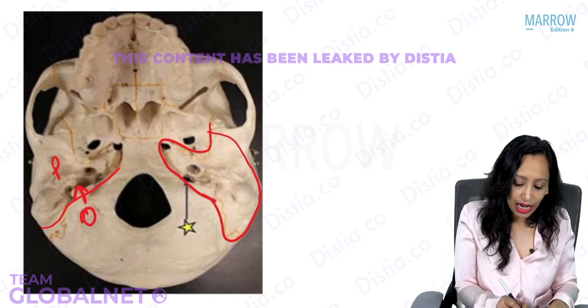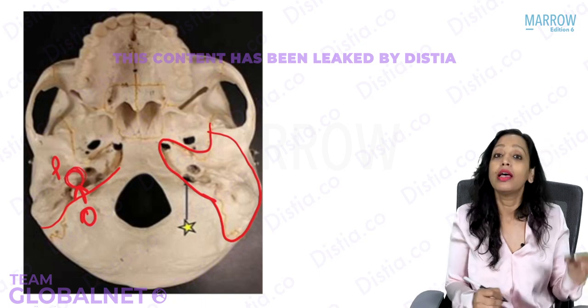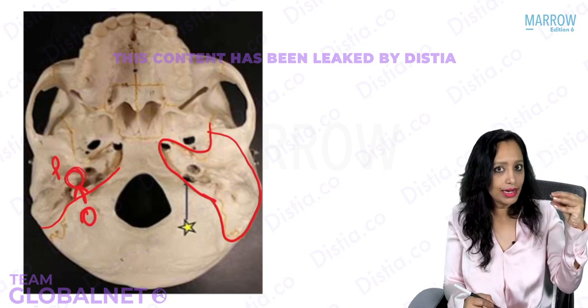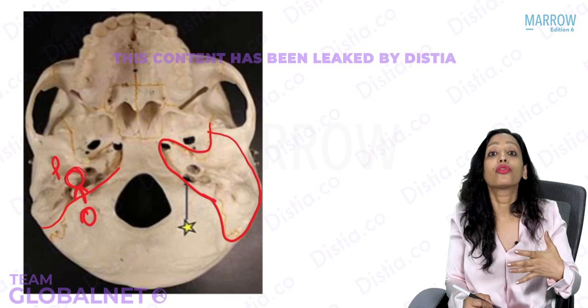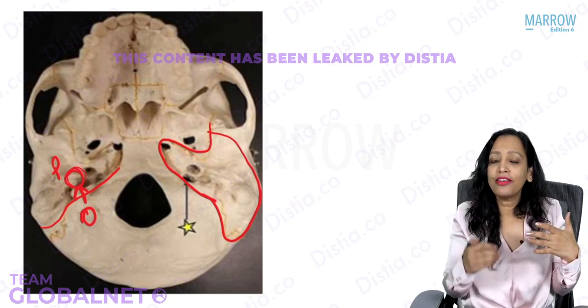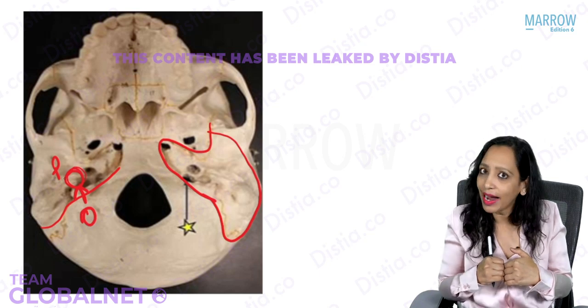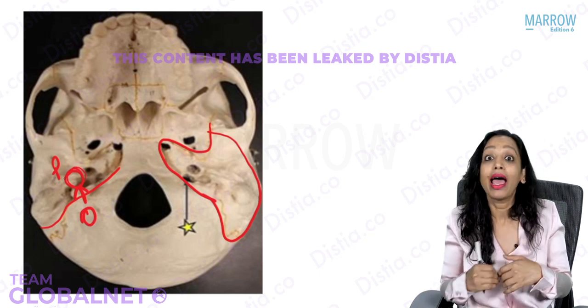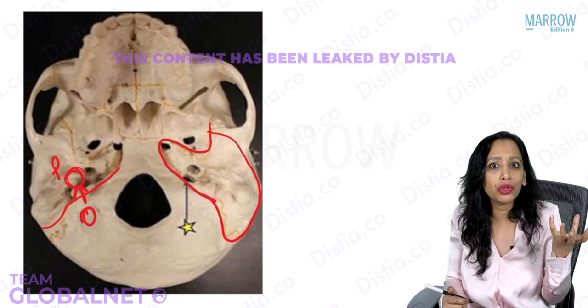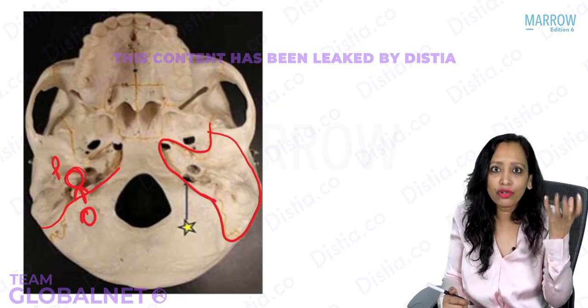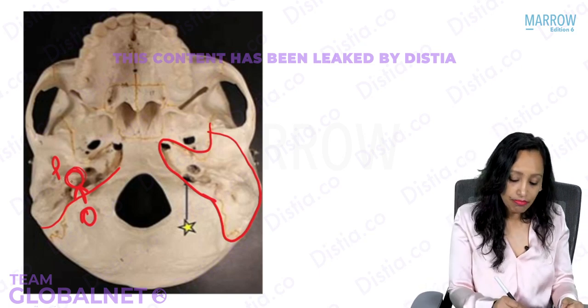So I told you that when they come out, they are lying in the floor of the middle ear. So this area is the middle ear. This area is inside. We have the middle ear. So this is the floor of the middle ear, which means that any infection from the floor of the middle ear comes down. It can involve which cranial nerves? Yes, the 9th, 10th, 11th cranial nerves. And in other words, if there is a tumor of the jugular bulb, it will project into which part of the ear? Yes, the middle ear.